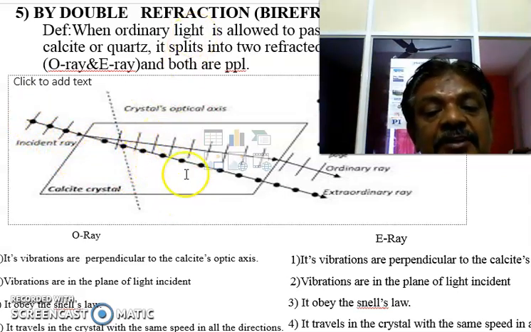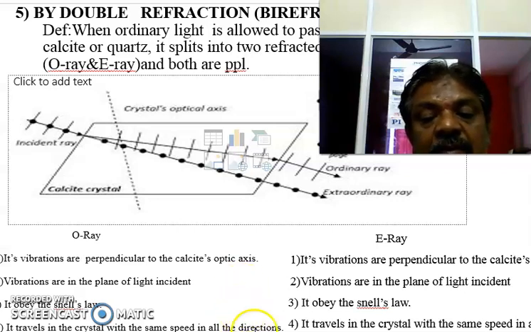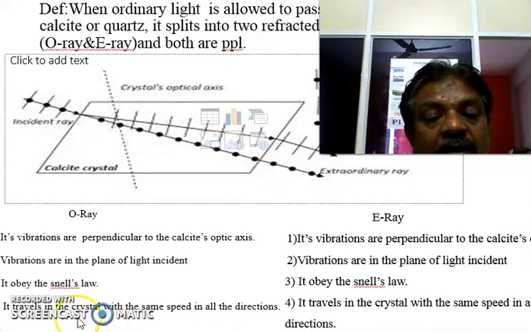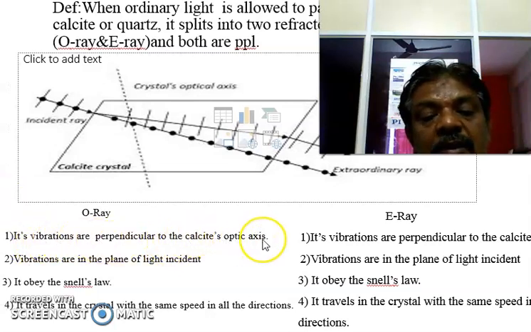In this double refraction there are two rays. What are they? Ordinary and extraordinary. Here there are differences between the ordinary and extraordinary rays. For the ordinary ray, the vibrations are perpendicular to the calcite optic axis.